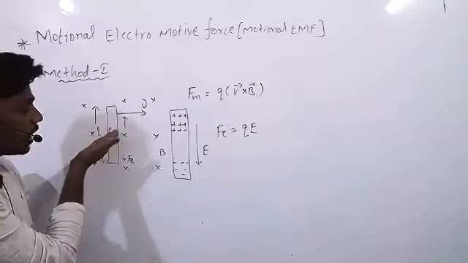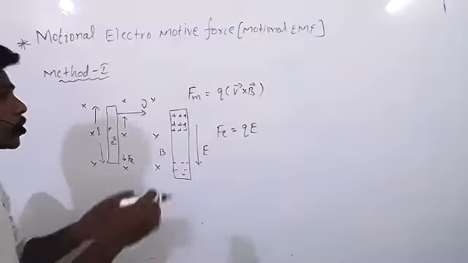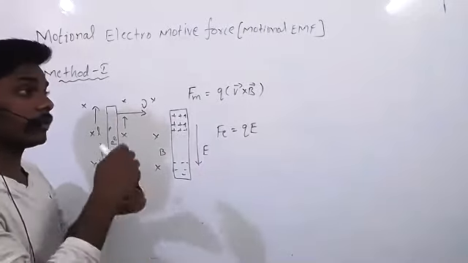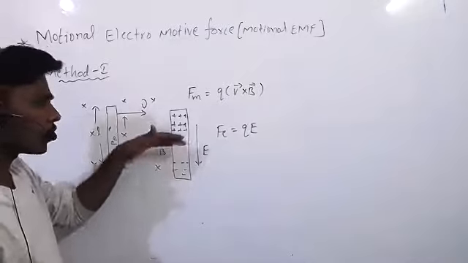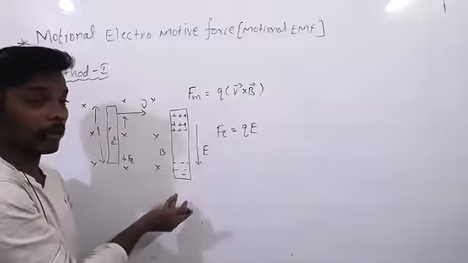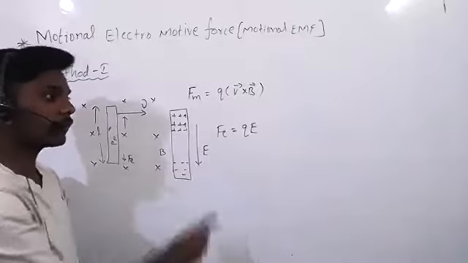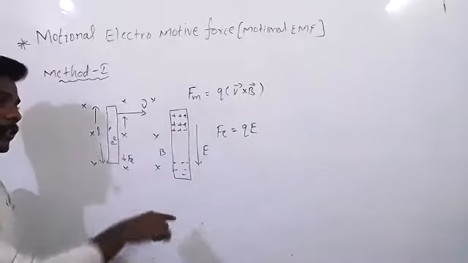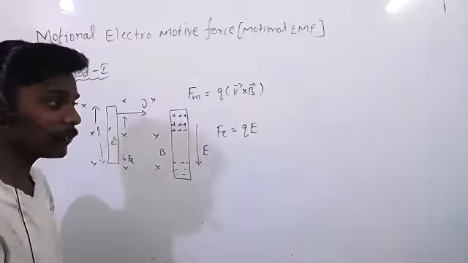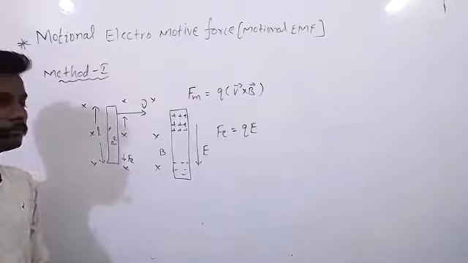So on the positive charge, force will act in the upward direction. Definitely on the negative charge, force will act in the downward direction. After some time gap, protons will separate and electrons will separate, not completely. Then what will happen? Potential difference is developed. When potential difference is developed, electric field will develop. So due to the electric field, there will be a force on protons and electrons, on protons in this direction, on electrons in this direction. The electric field will act with the same amount of force on both sides, this much. Clear?